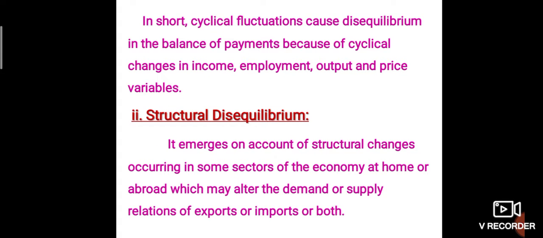In short, cyclical fluctuation causes disequilibrium in the balance of payment because of cyclical changes in income, employment, output, and price variables. Second one, structural disequilibrium.